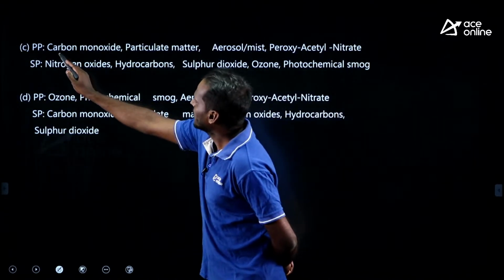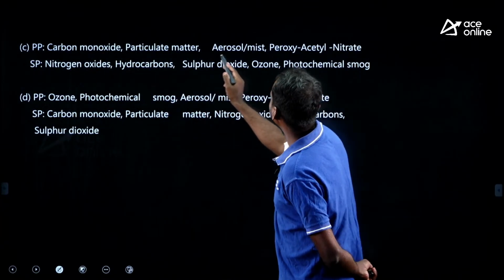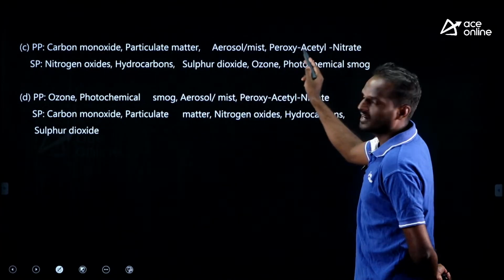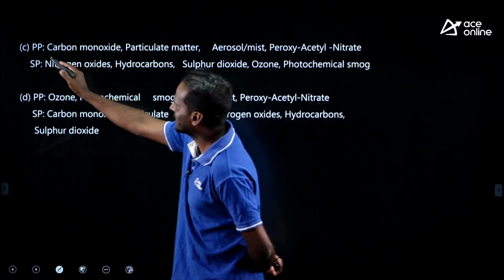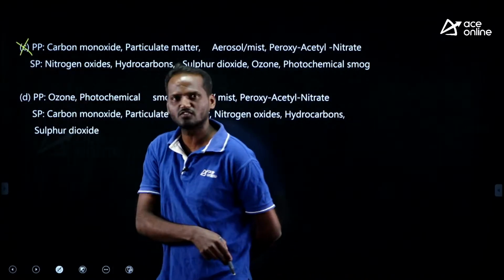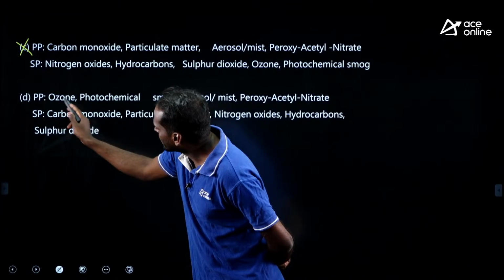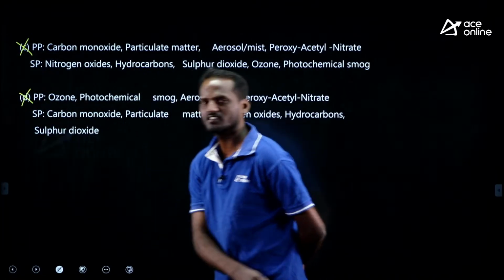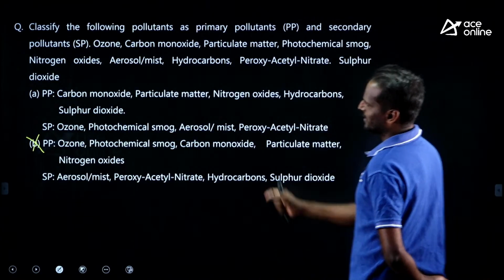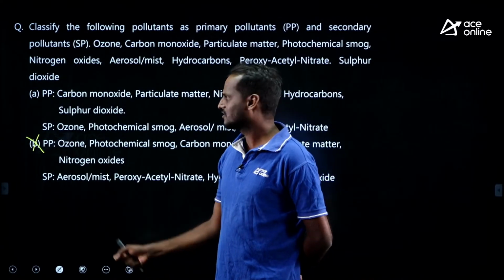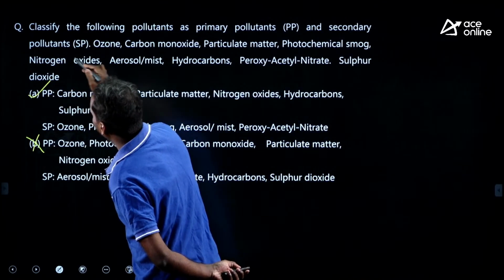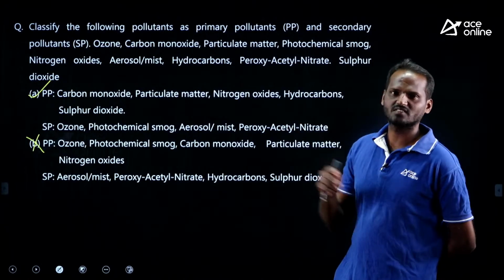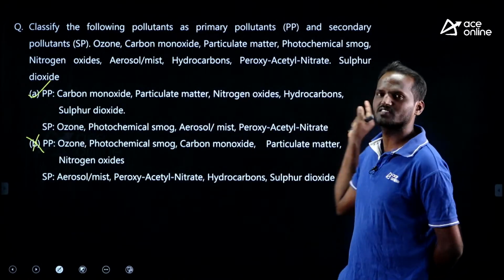See, primary: carbon monoxide, particulate matter, but peroxyacetyl nitrate is secondary, and he has categorized it in the primary, therefore answer C is also wrong. Then option D, primary ozone again, so D is wrong. If you can eliminate by options, you can easily say option A is correct. You need not look at the entire list of pollutants given here.